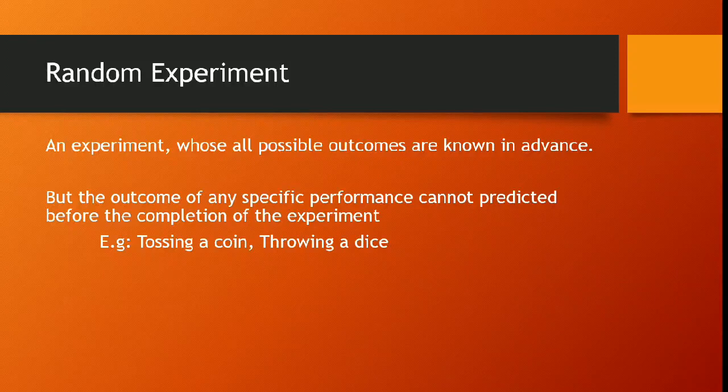Similarly, throwing a die. We know that the numbers from 1 to 6 will show up, but what number will come is unknown.